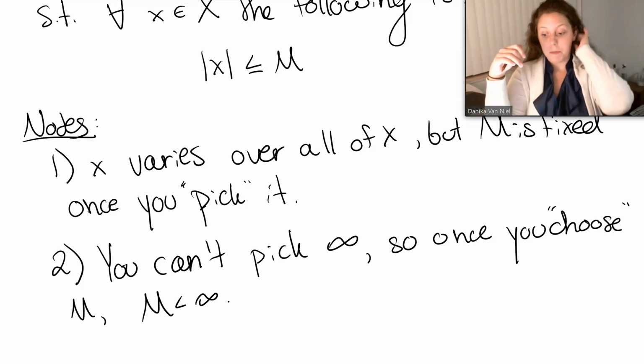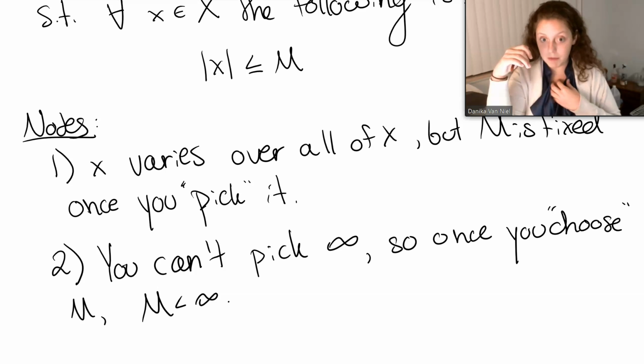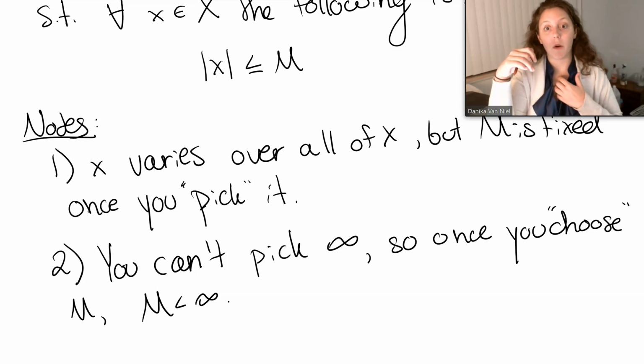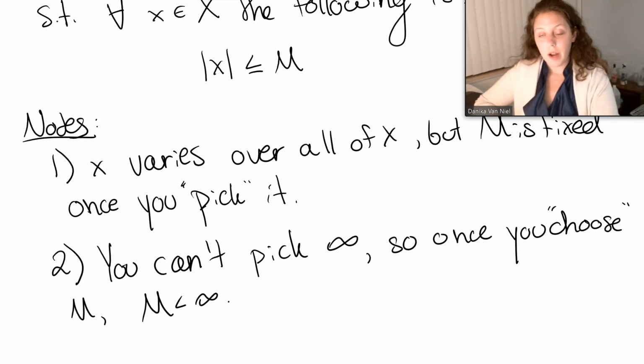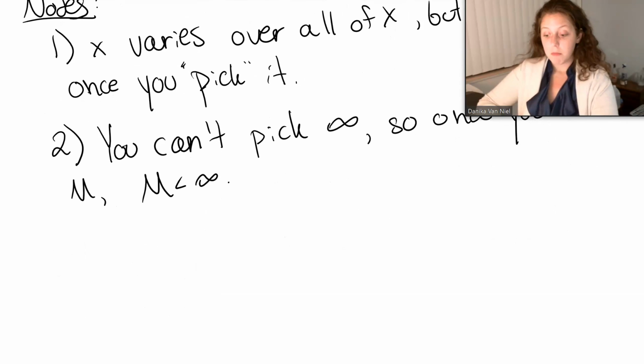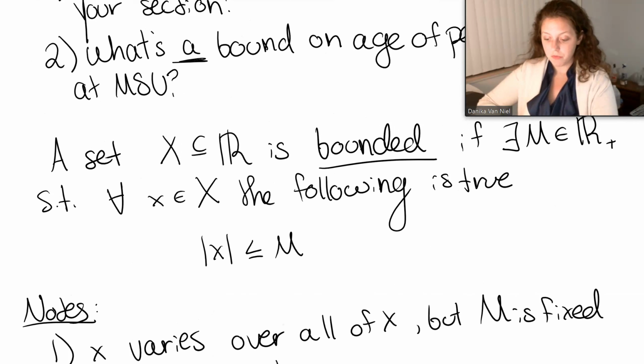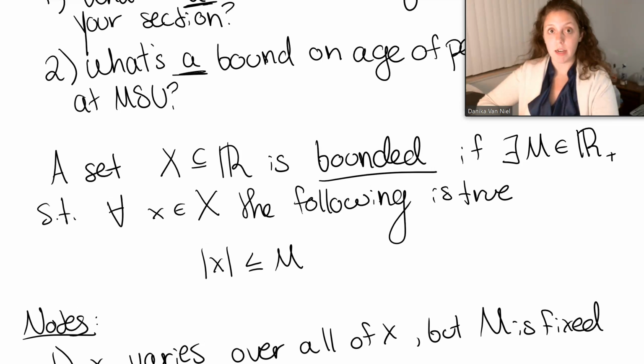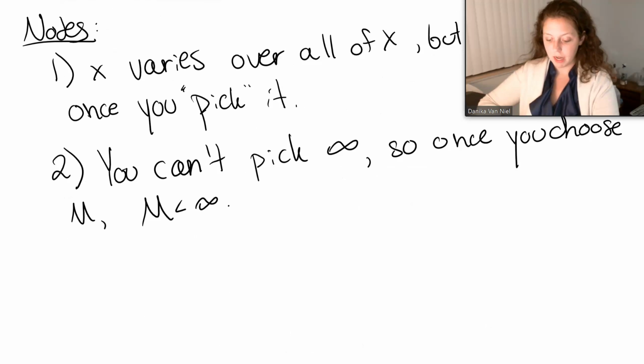Okay, so because you know how to negate statements, you should be able to know how to state what unbounded means. Okay, and so we're not going to really go into unbounded sets this week. We're going to talk about that next week. But you should be able to negate this statement and get the definition of unbounded. So I'll write it out.